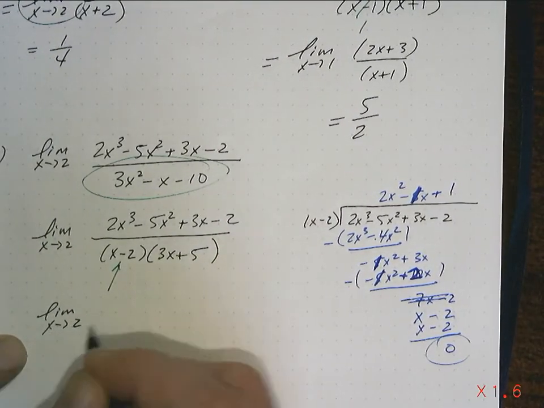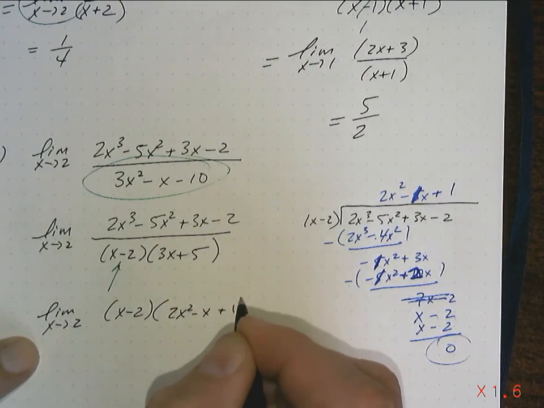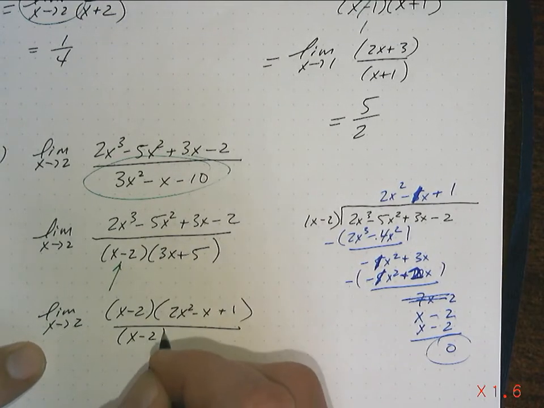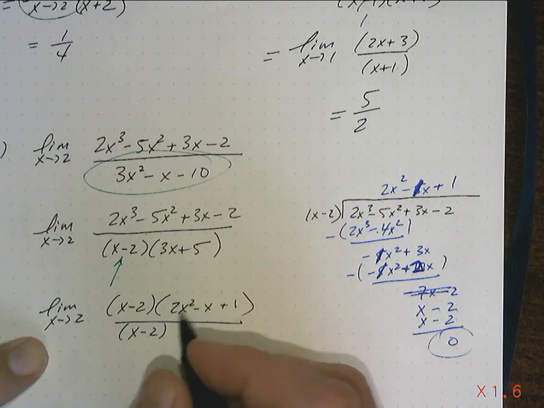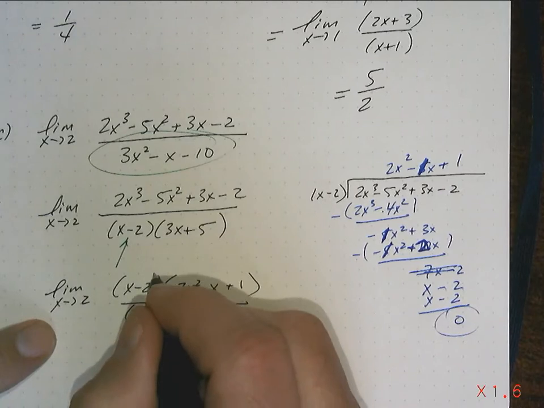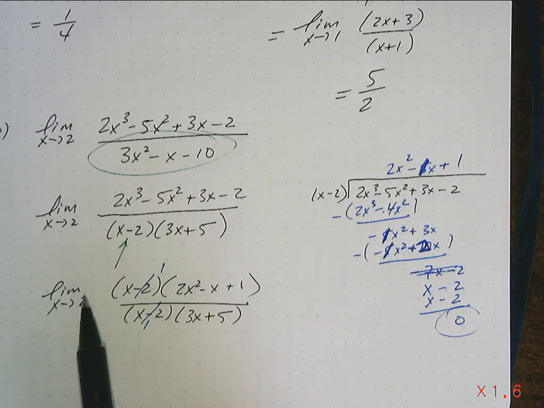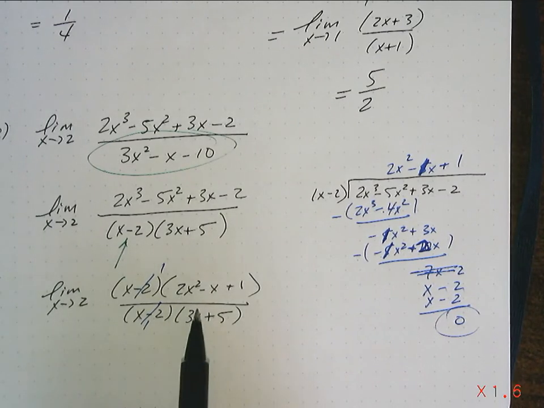So, bottom line, this becomes the limit as x approaches 2, where the top factors out to x minus 2 times 2x squared minus x plus 1. I don't really care at this point if this factors anymore. Okay? It's not really important to me because notice my 0 term is going to cancel, which means I've now got rid of a 0 in the top and a 0 in the bottom. So as long as when I do direct substitution I don't get 0 over 0 again, I'm good to go. Now, if I did get 0 over 0 again, guess what I'd do? Look for another 0 factor and try to reduce it out. This could go on and on a couple of times. You could have more than one 0 factor in it that you need to get rid of.